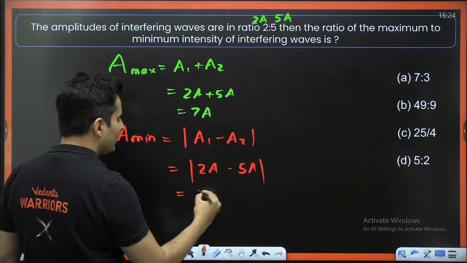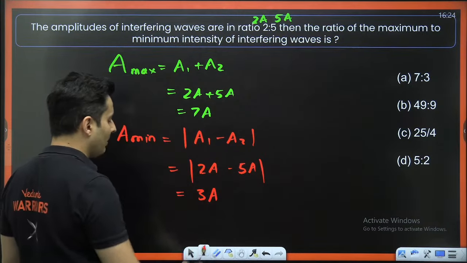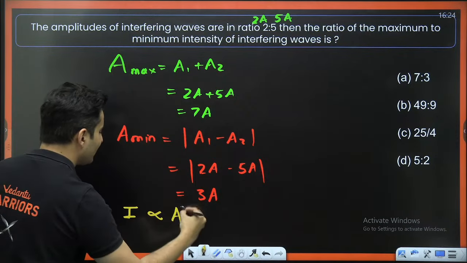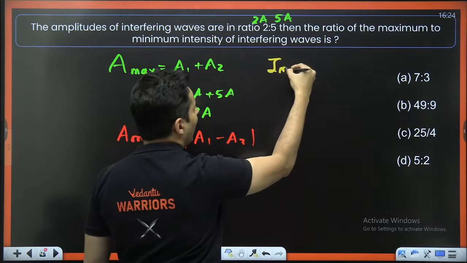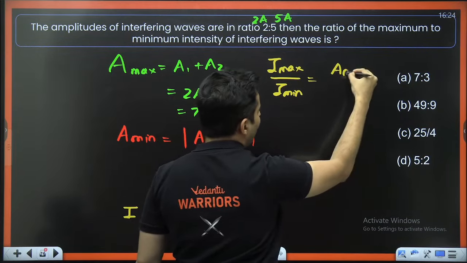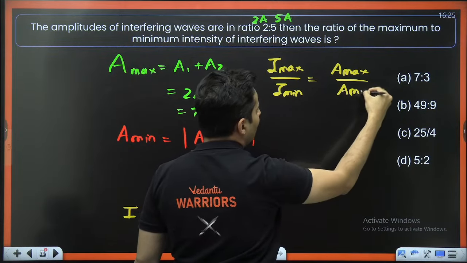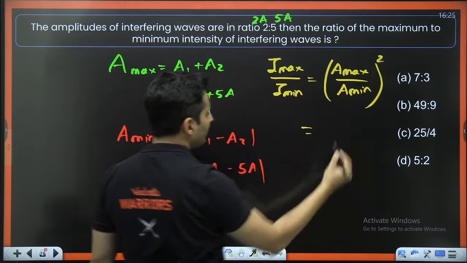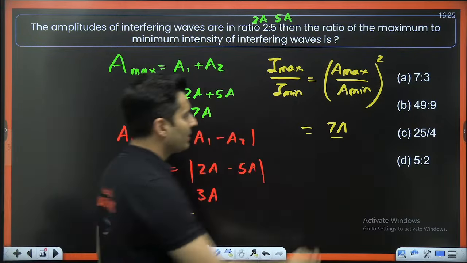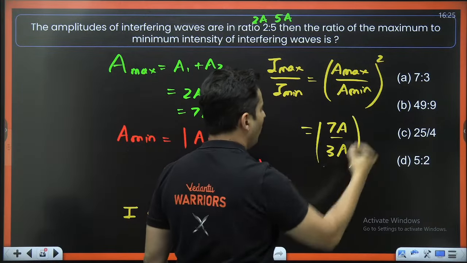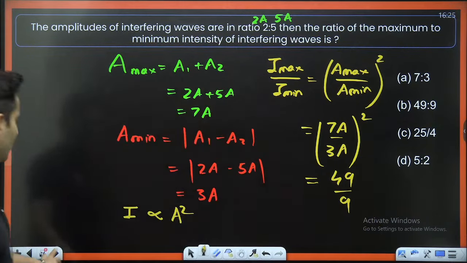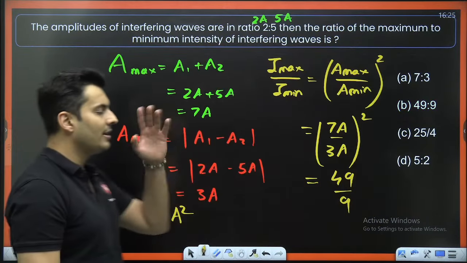So 5 minus 2 is 3. So the answer will be 3A. That is the minimum amplitude. Now, what about the intensity? Intensity is proportional to the square of the amplitude. So therefore, I max by I minimum will be A max by A minimum whole square. What is maximum? It's 7. What is minimum? That is 3. This whole square, 7 square, 49, 3 square, 9. 49 is to 9 is option B. That is the correct answer.